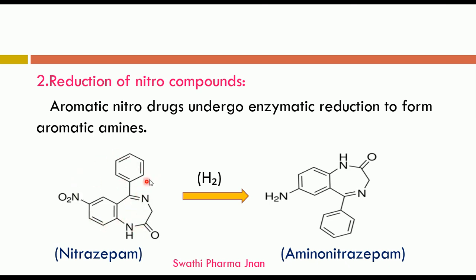Nitrazepam undergoes reduction: two hydrogens are added and two oxygen atoms are removed, so the nitro group is converted into an amino group. The drug nitrazepam is thus converted into the metabolite amino nitrazepam.